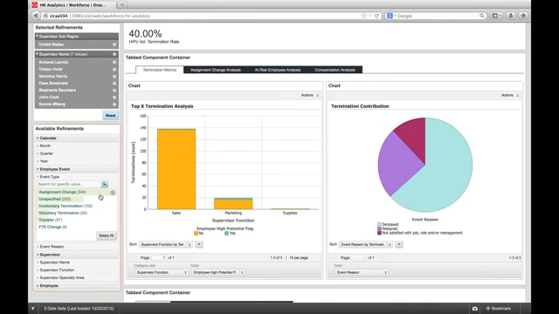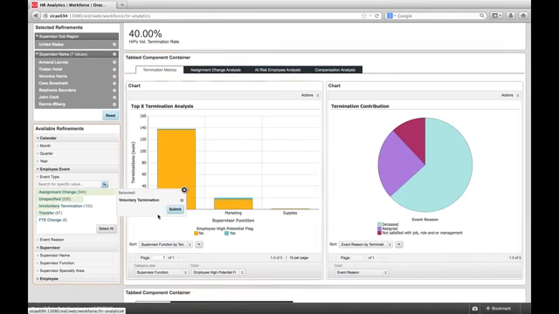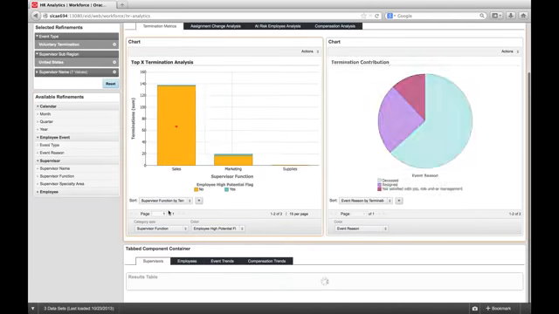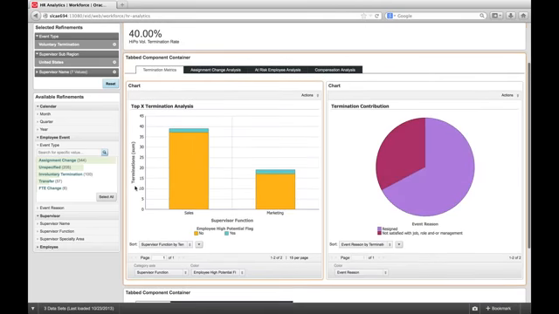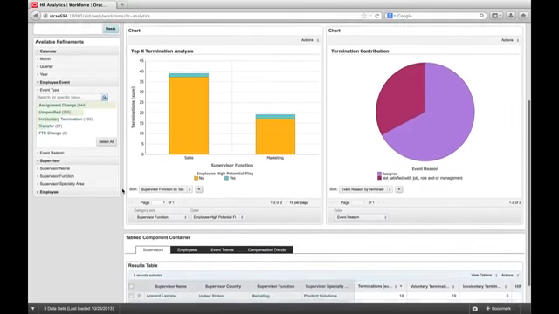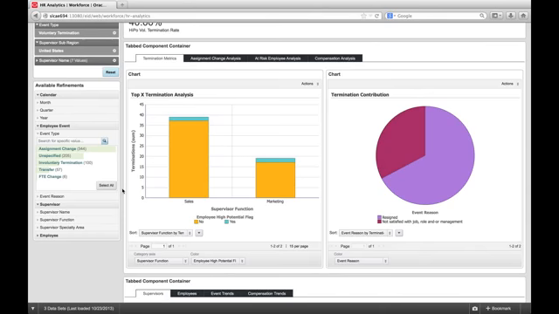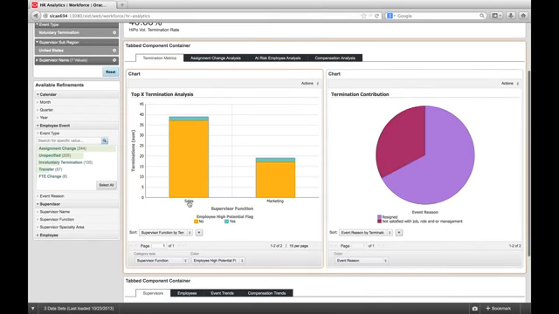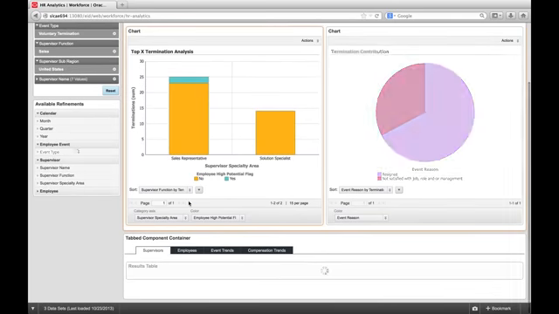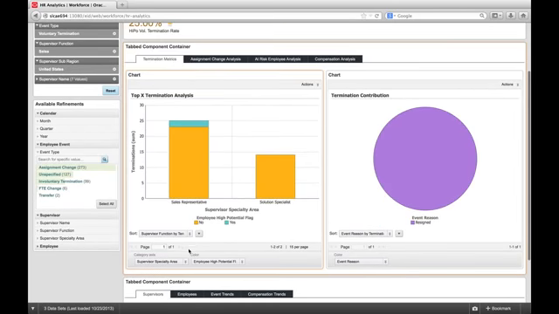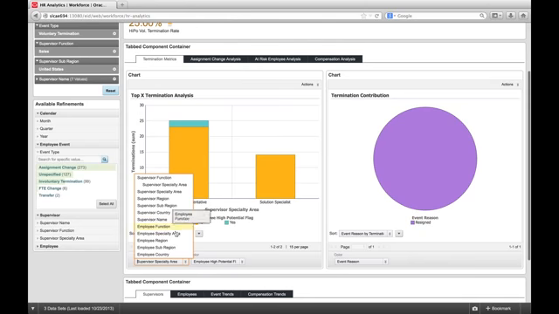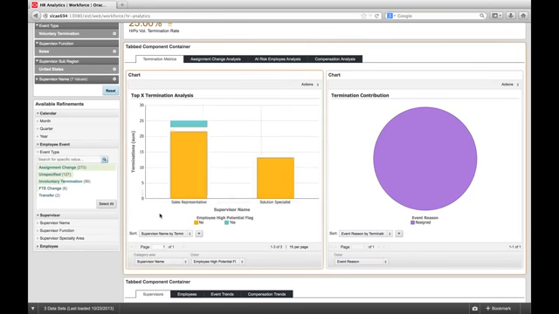Now we want to understand how these supervisors have performed in terms of voluntary termination within their teams. So we simply click on voluntary termination. Every chart on the screen is not only an aggregation of data, it's also a way to query the data. I noticed that the sales function has the highest level of voluntary terminations. If I click on sales in the chart, and then change my perspective to compare supervisor names,